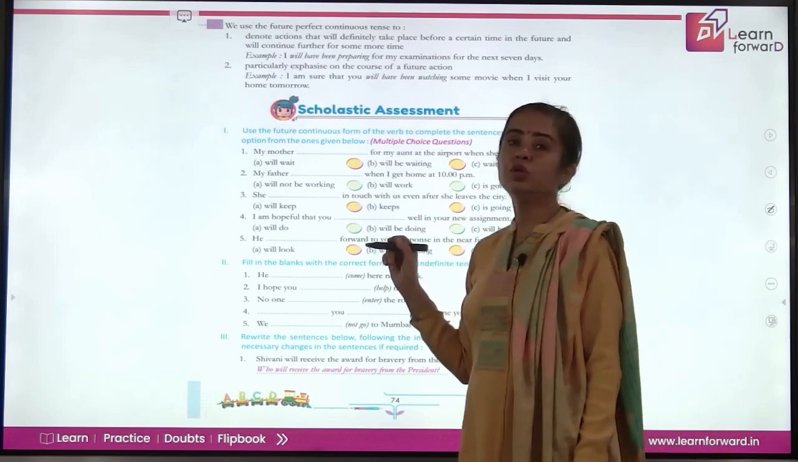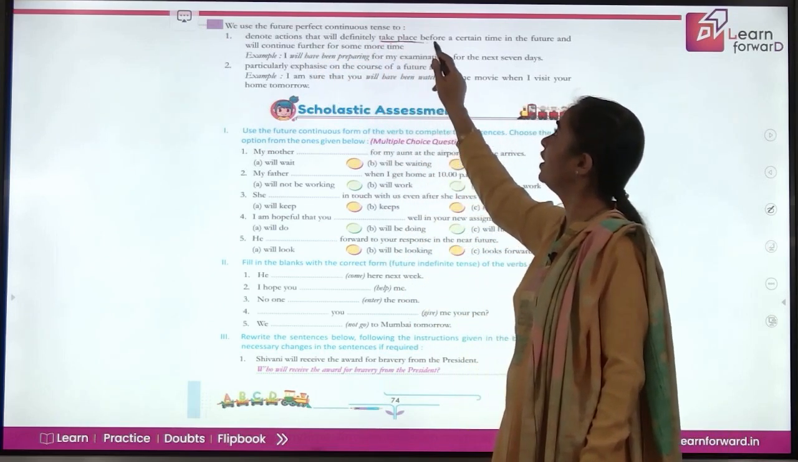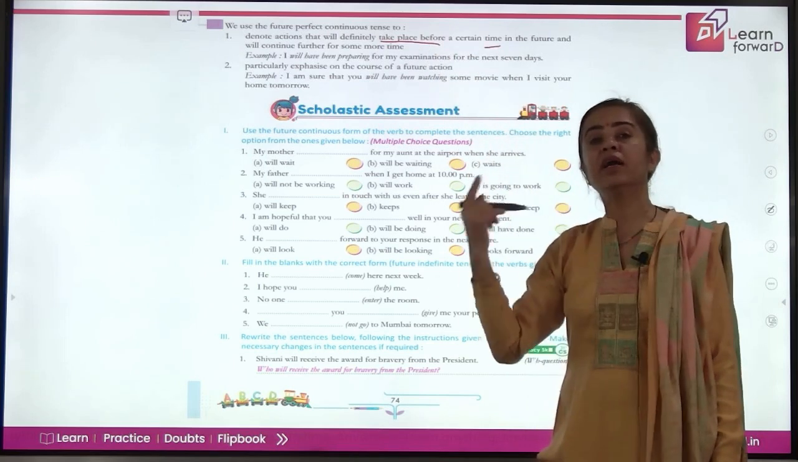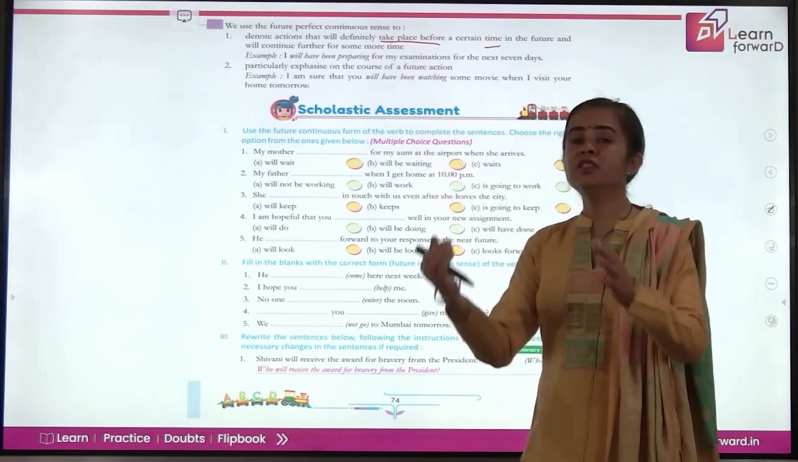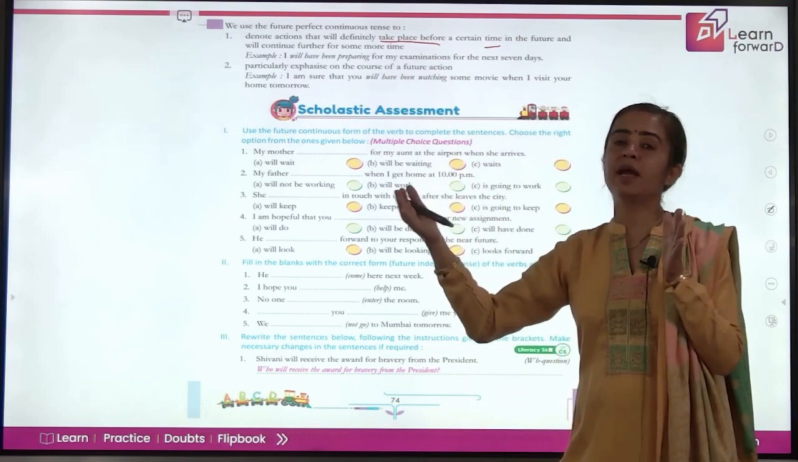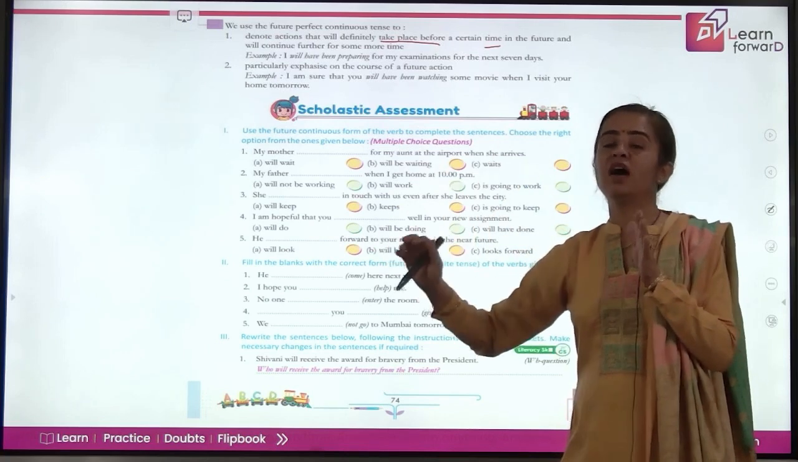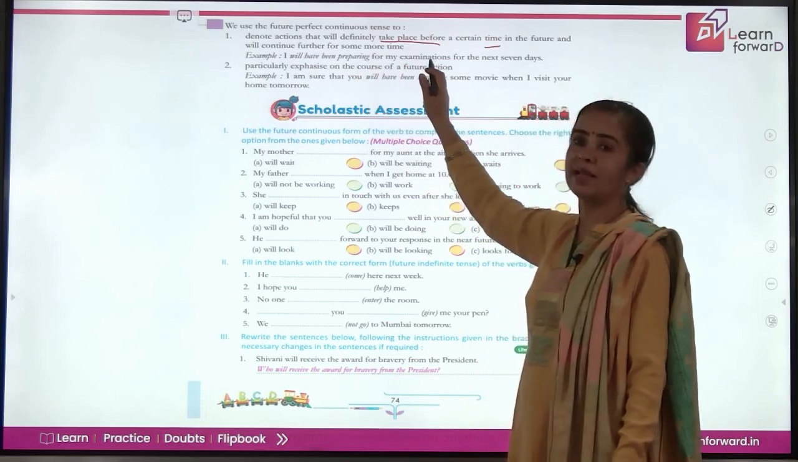Now, when to use future perfect continuous tense: to denote actions that will definitely take place before a certain time in future, and it will continue further for some more time. So that means we are starting it before some time in future we are referring to, and it will continue even after that time of reference. I will have been preparing for my examination.